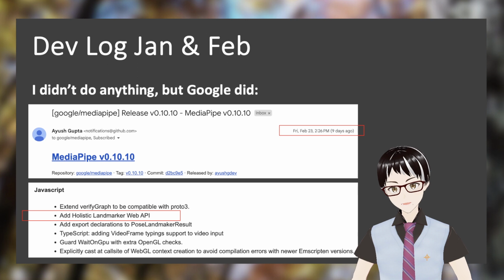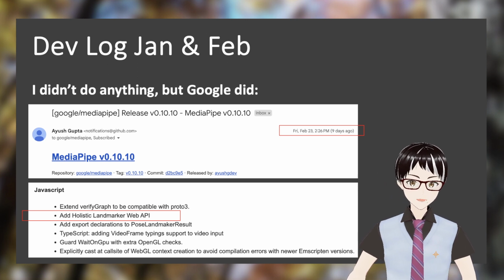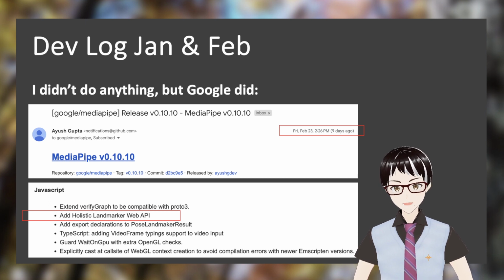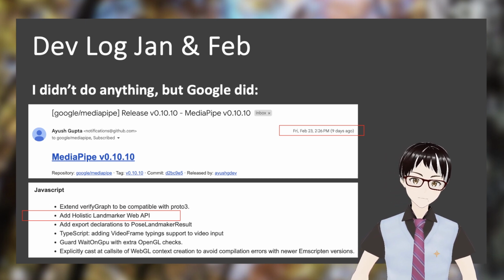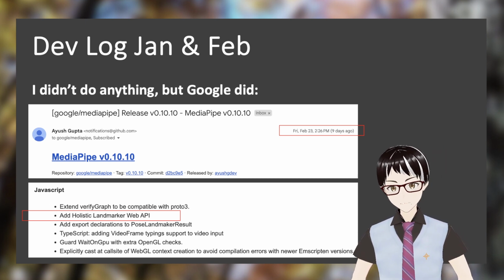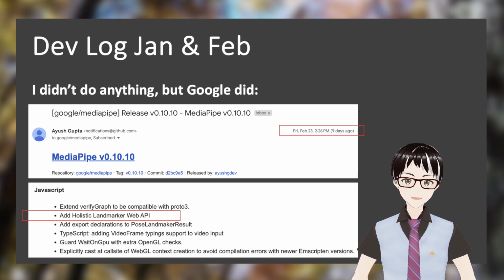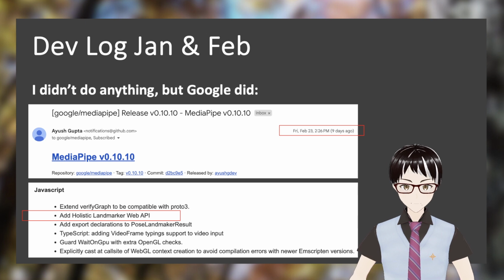So if you have been following the channel, you know that we were not able to move forward because we were waiting for Google to release their new holistic model in their new MediaPipe Vision task framework.